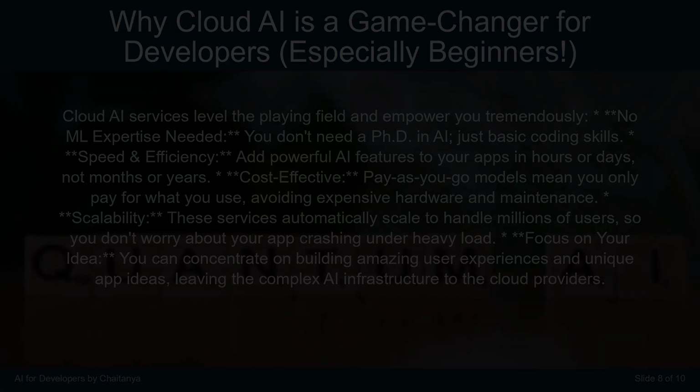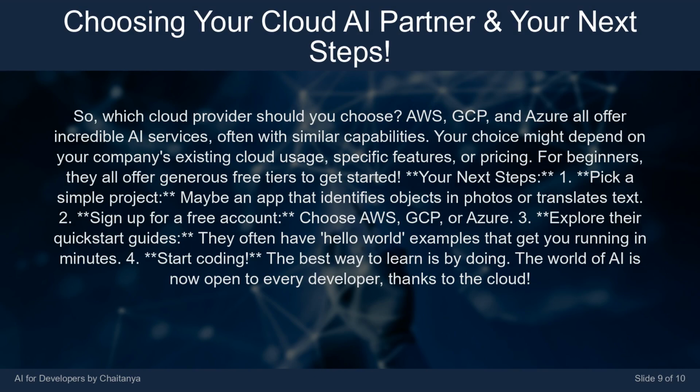So, which cloud provider should you choose? AWS, GCP, and Azure all offer incredible AI services, often with similar capabilities. Your choice might depend on your company's existing cloud usage, specific features, or pricing. For beginners, they all offer generous free tiers to get started.